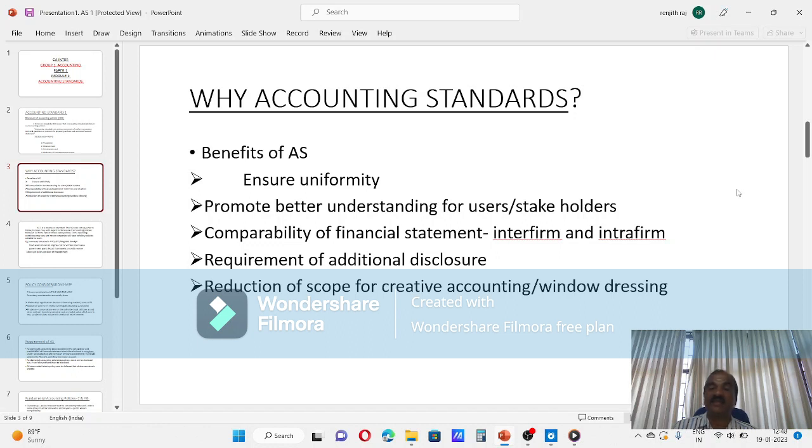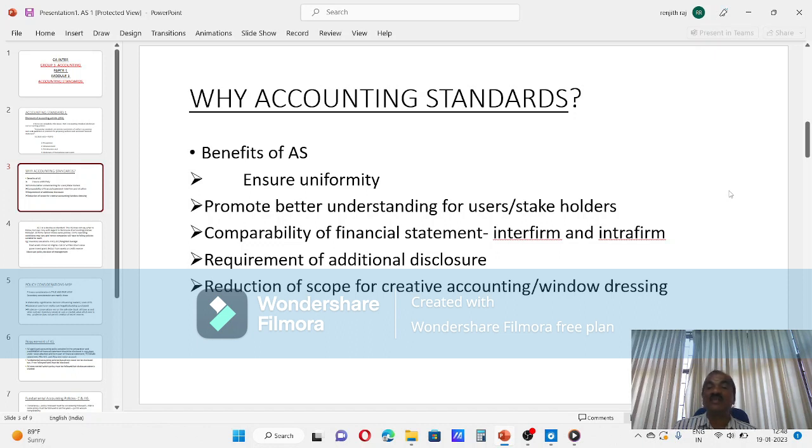That is, stakeholders can be shareholder, management, debtors, creditors, consumers, government, local inhabitants, because all these have certain interest in the affairs of the organization.